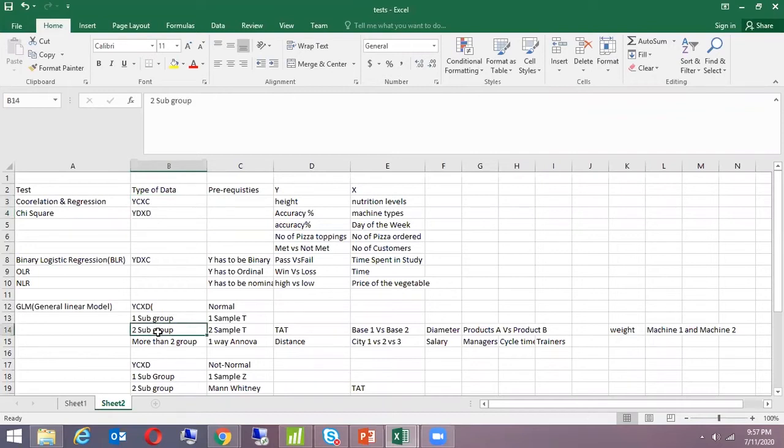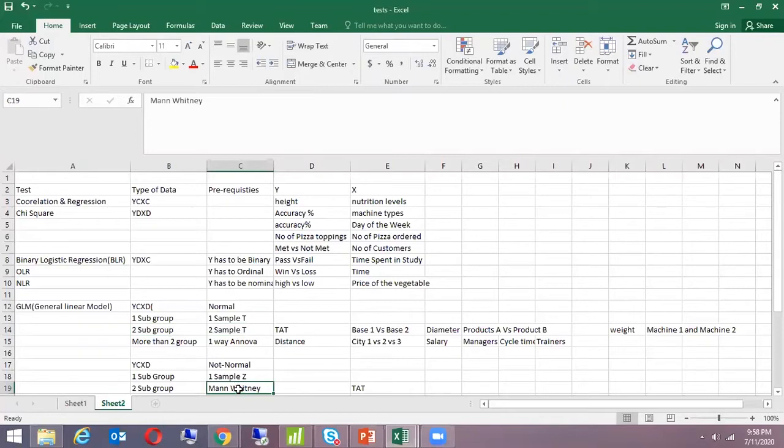It can be pass or fail, trainer 1 versus trainer 2, morning shift, night shift, but two variables. I need to decide whether I do a two sample T or Mann Whitney. How do I decide? First of all, I have to do the normality of this data. If it comes out normal, I will do a two sample T. If it is not normal, I will consider Mann Whitney.